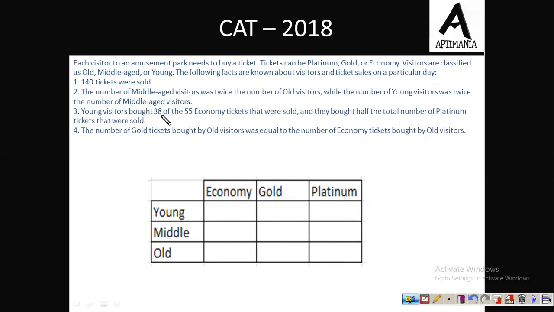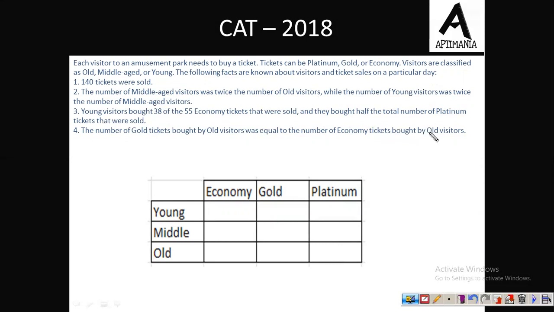Young visitors bought 38 of the 55 economy tickets that were sold, and they bought half the total number of platinum tickets that were sold. The number of gold tickets bought by old visitors was equal to number of economy tickets bought by old visitors. So all this was the information that was given to us.